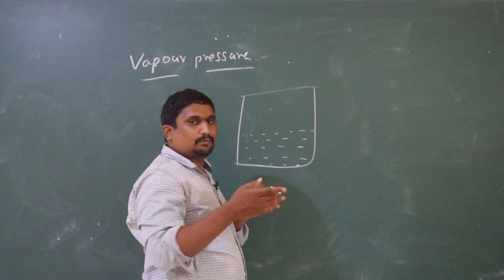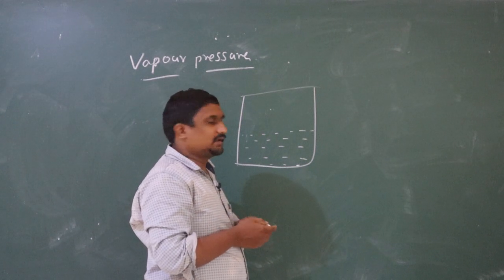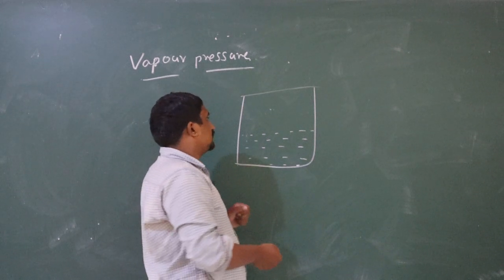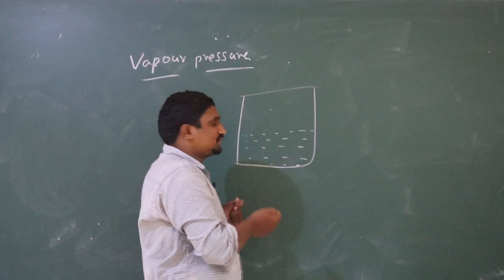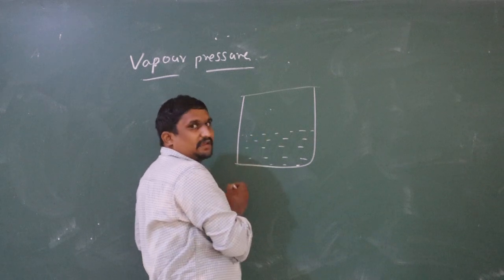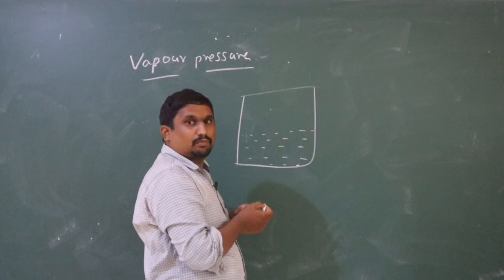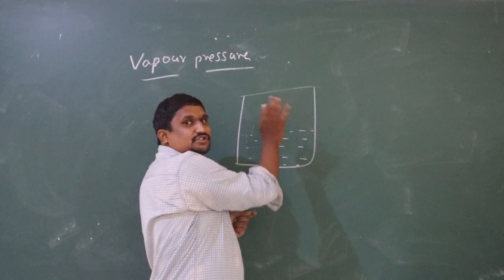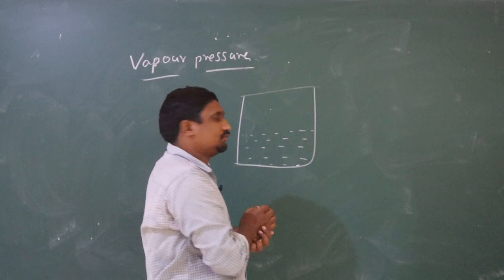You know that the molecules' energy is changing continuously. When the surface molecules gain a sufficient amount of energy, with that higher energy they overcome the intermolecular force of attraction and escape from the liquid state to the vapor state.